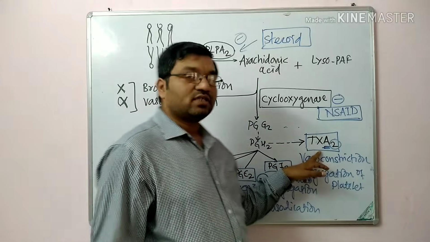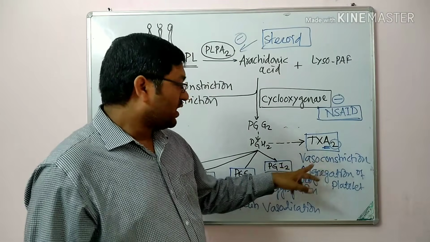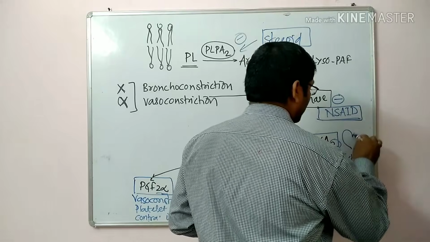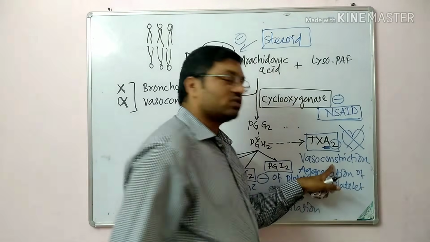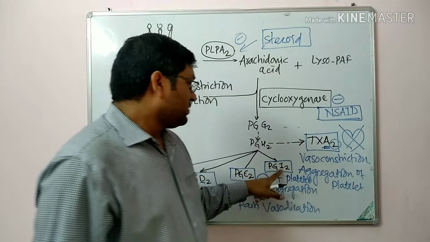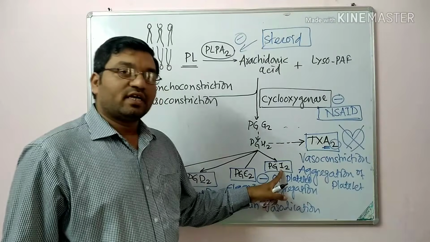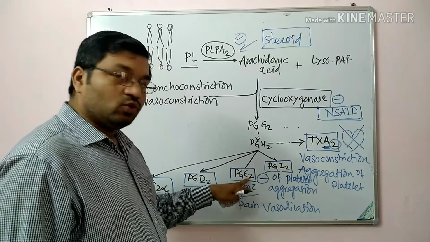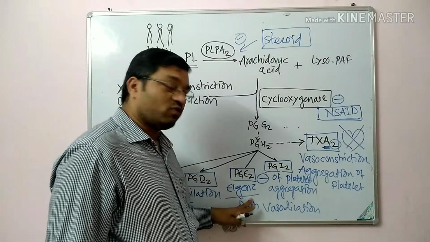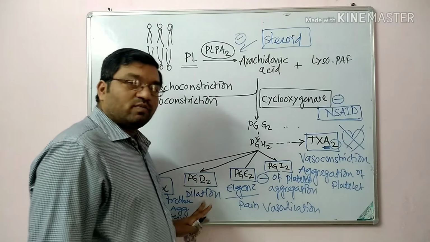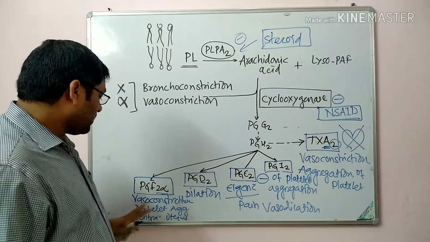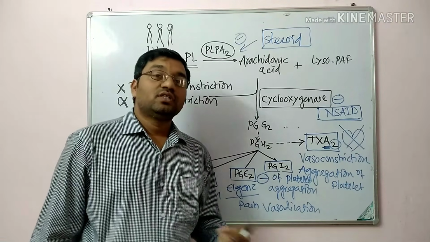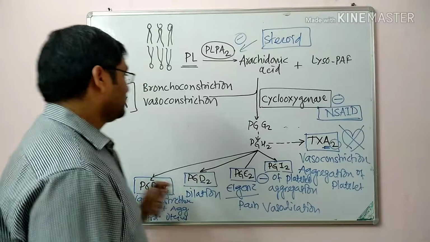First one is the thromboxane. It is responsible for aggregation of platelet and vasoconstriction, which is not good for the heart. PGI2 or prostacyclin inhibits the platelet aggregation and is responsible for the vasodilation. PGE2, E represents analgesic. It is responsible for the pain. PGD2 is responsible for vasodilation. PGF2 alpha: vasoconstriction, platelet aggregation and contraction of the myometrium. That is, it is used in the induction of labor and termination of pregnancy.